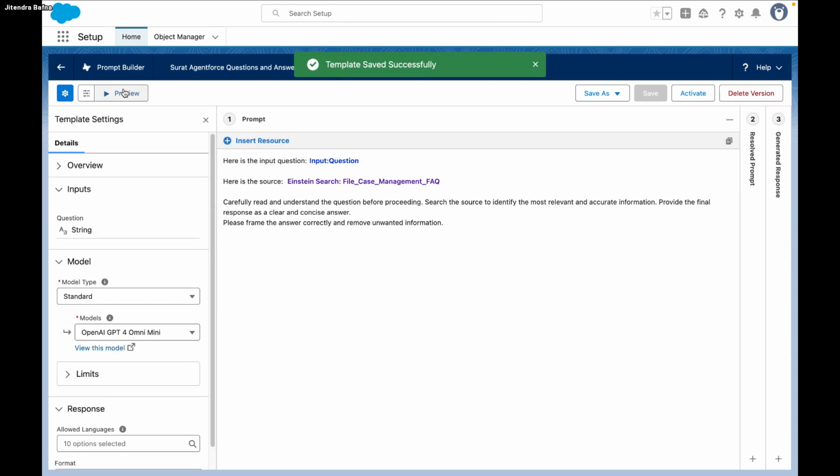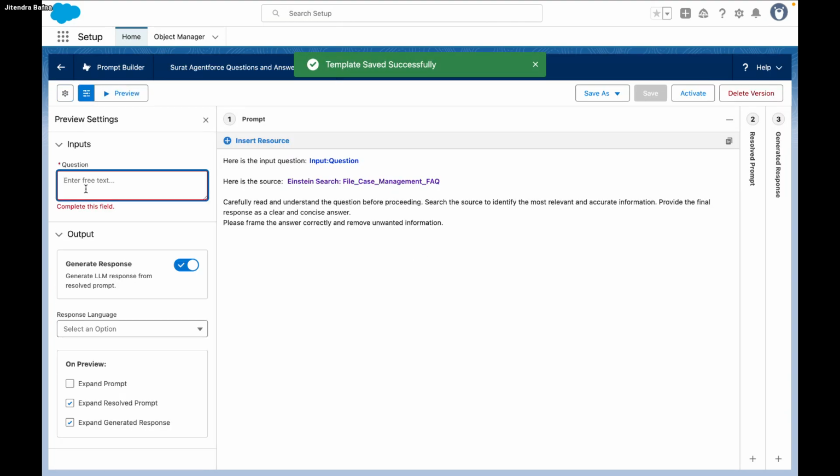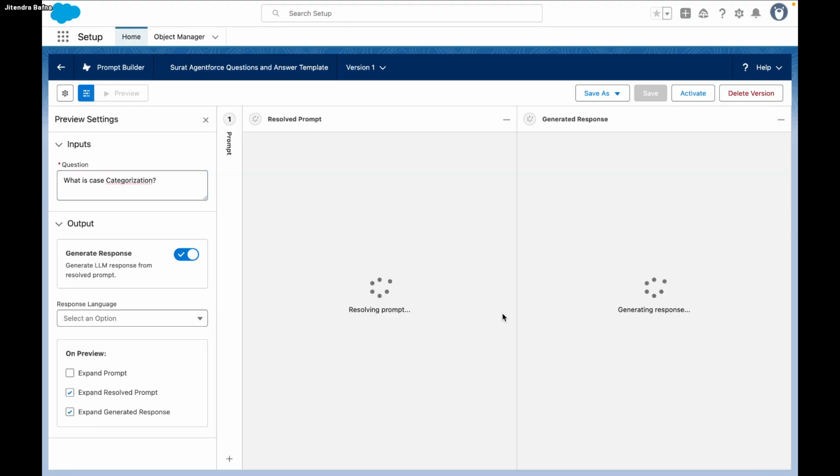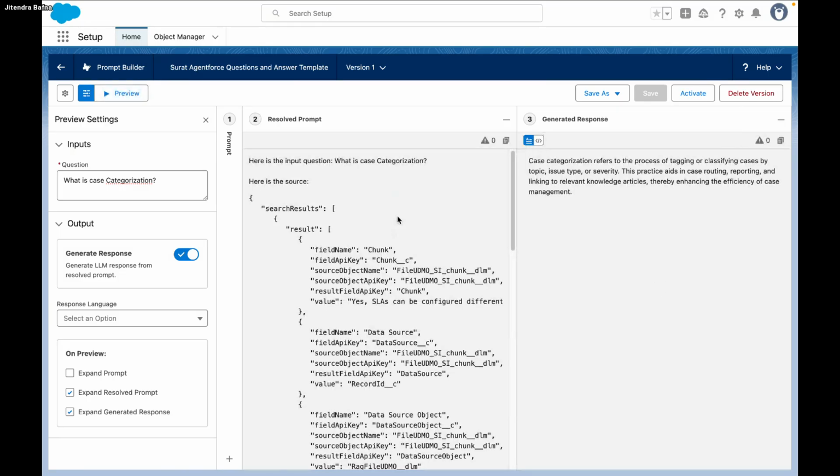Just say preview, then ask: what is case categorization? Let's see. So the case category refers to the process of tracking or classifying the case issue severity, which aids in creating routing.